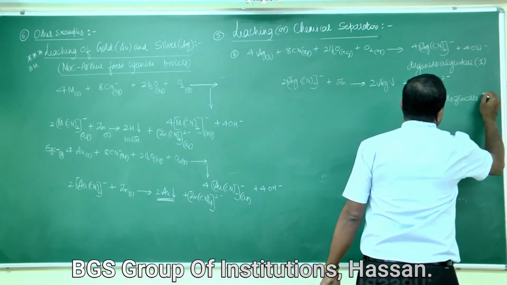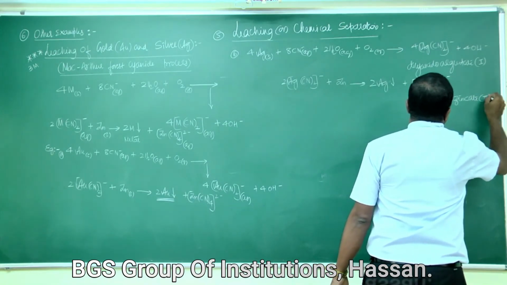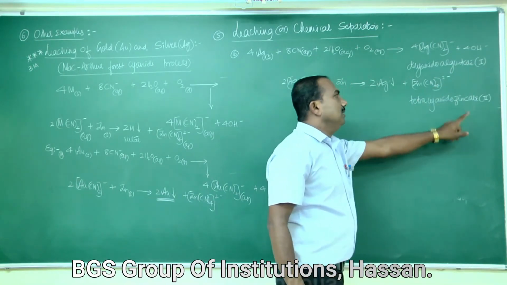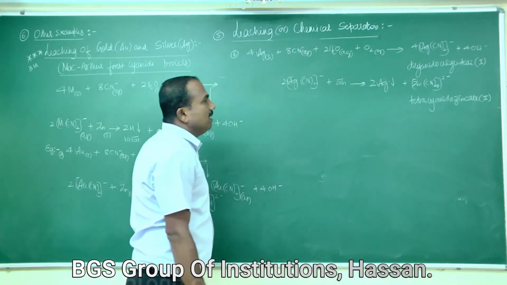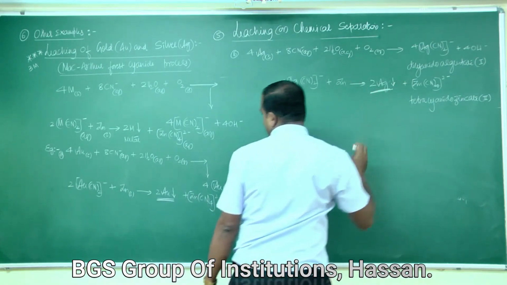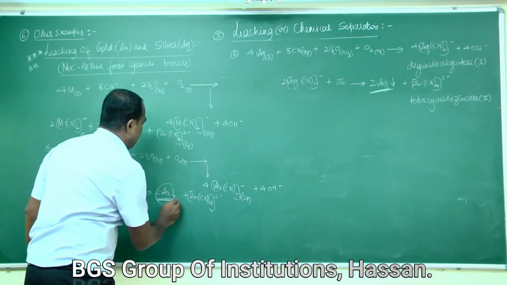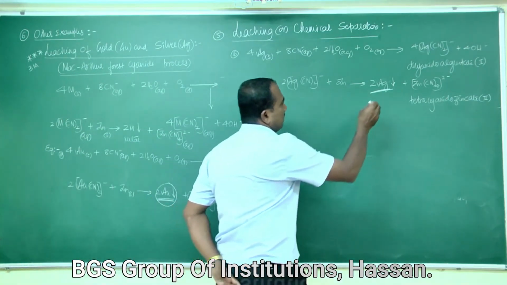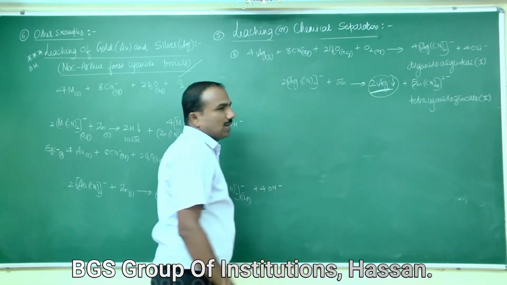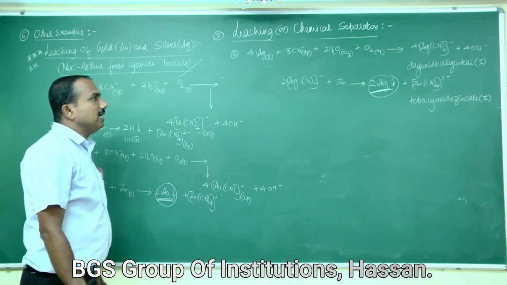Oxidation state: minus 1 into 4 is minus 4, plus 2 gives 2 minus. The ore of gold and silver gets precipitated. This process is called the MacArthur-Forrest cyanide process.